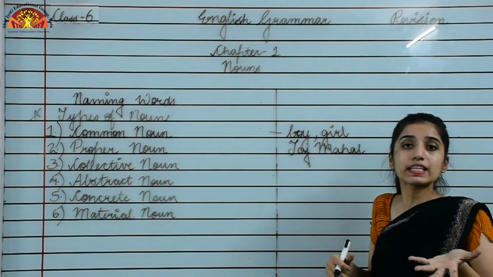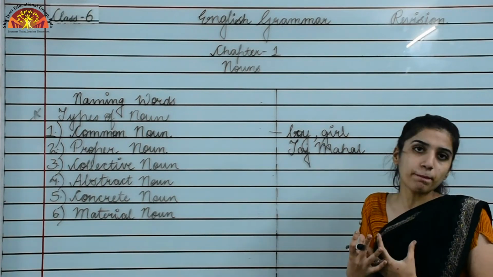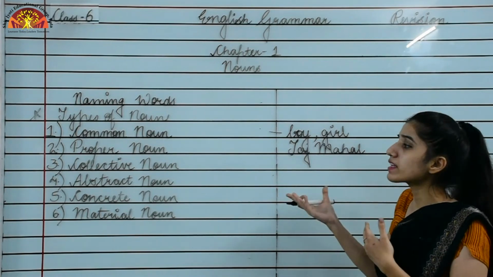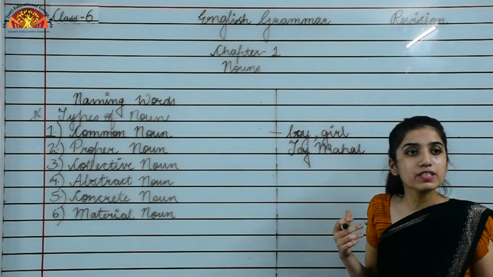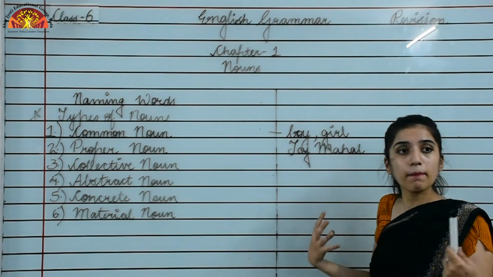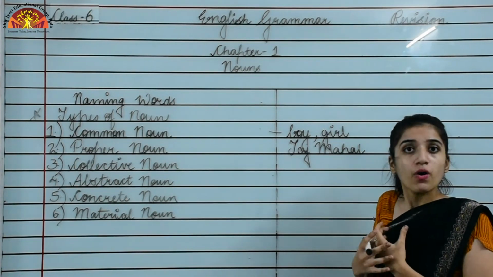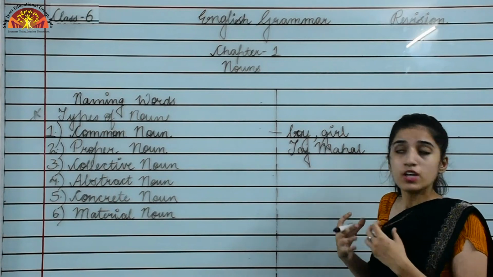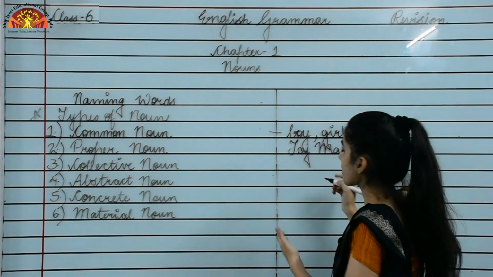What is a collective noun? As I told you, when we are representing a group of people, we say that these words are collective nouns. Okay. So the examples I could say are a flock of sheep, an army of soldiers, a gang of thieves, a fleet of ships. So these are examples of collective noun. So I am writing some examples.